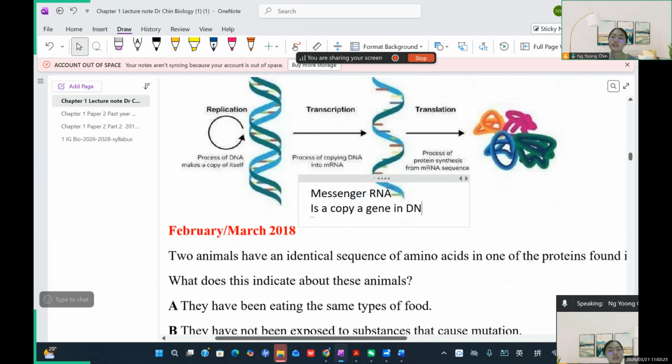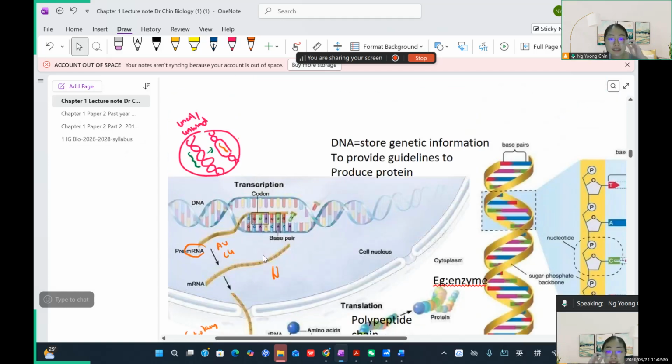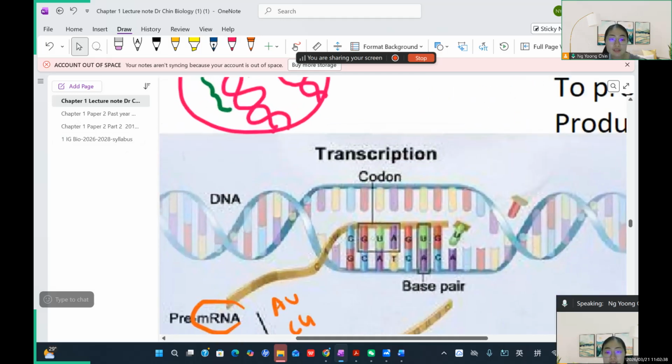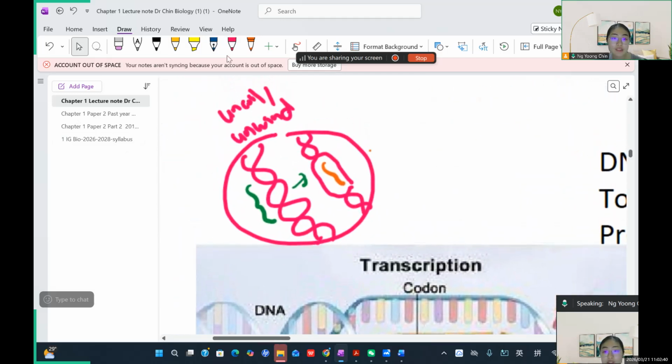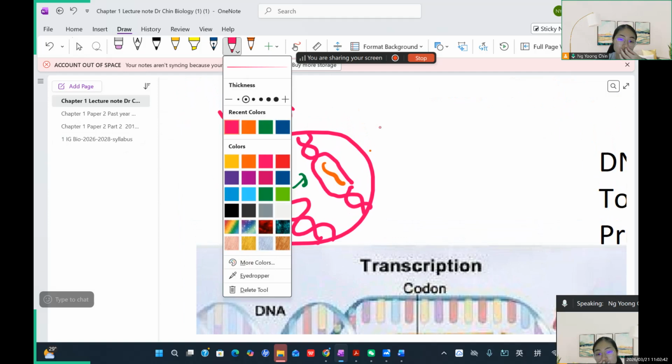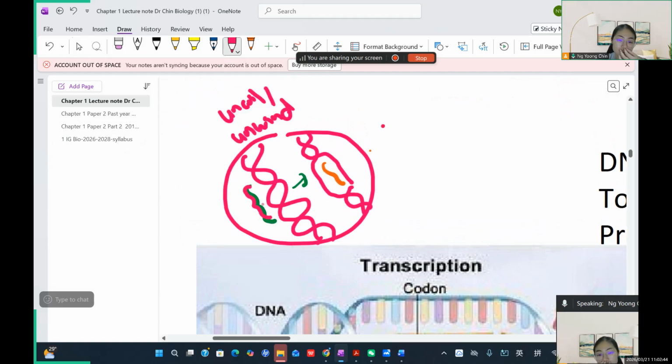Yeah, in the DNA. Because DNA is very long strands, very large, very complex, so they just want to copy a short length of the DNA. Just a short length of DNA, like this. So you can see, right? Just this portion only. 就是这一段而已被抄出来它的那个 information. Not the whole part of DNA, just a short length of DNA.